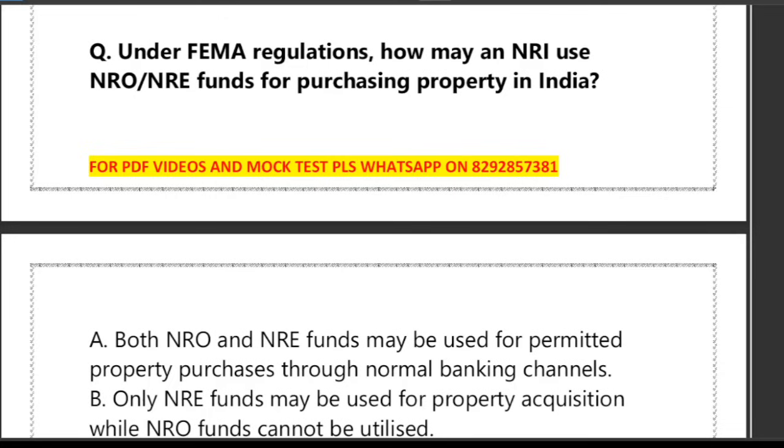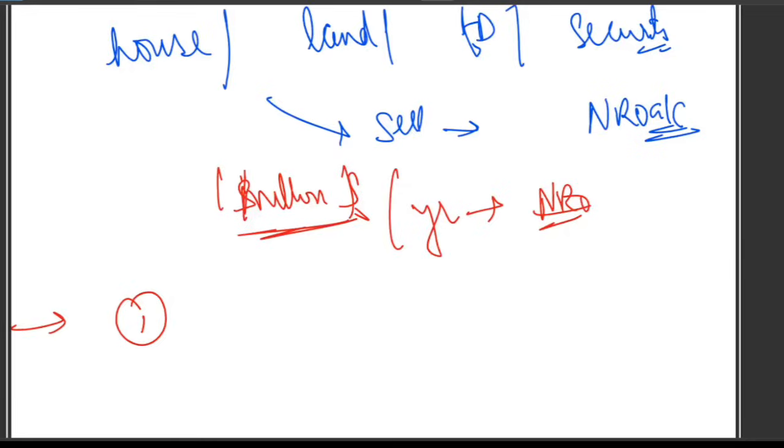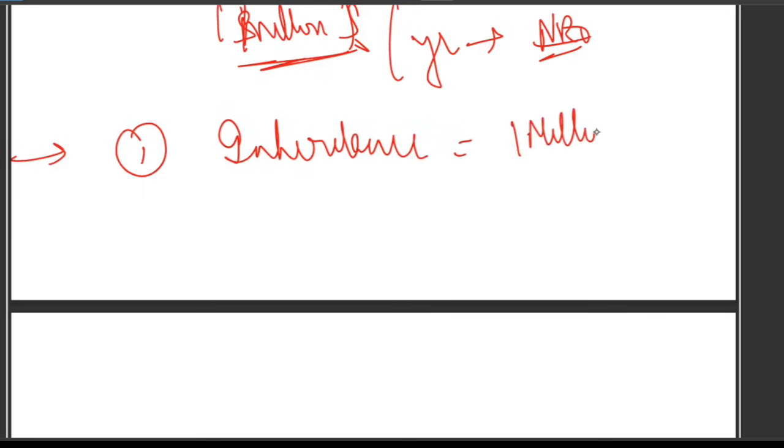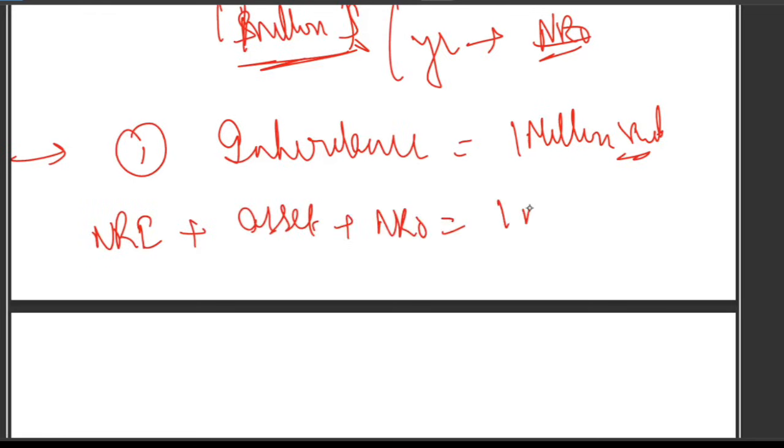So friends, what we learned from this question is that for inheritance, there is a rule called the 1 million rule. Please understand. For inheritance, there is a rule that is called the 1 million rule. Right. So NRI plus inherited asset plus NRO is equal to $1 million per financial year.